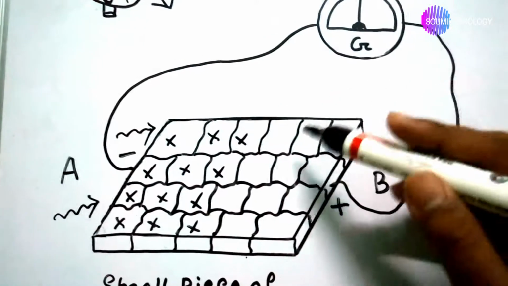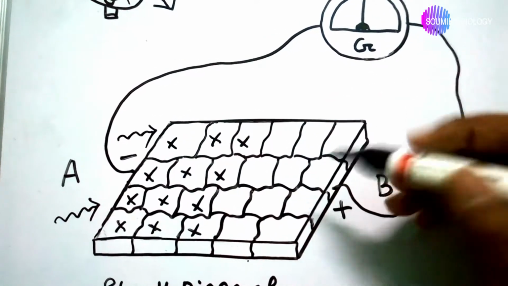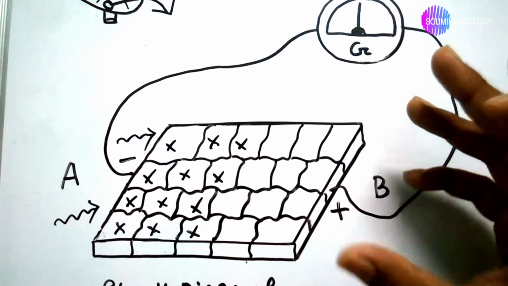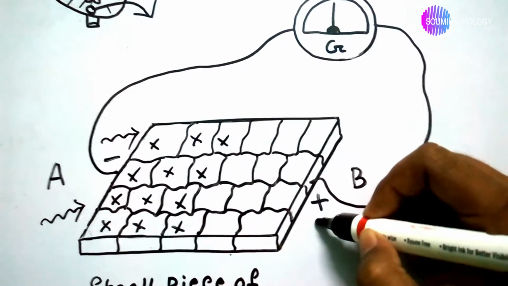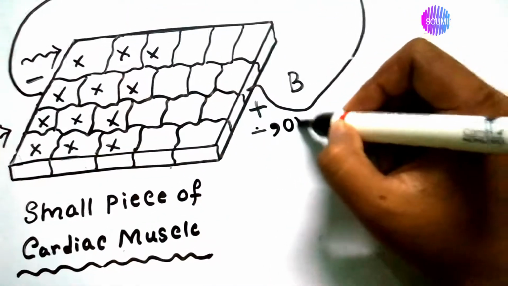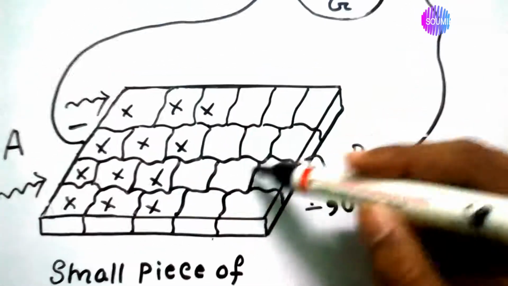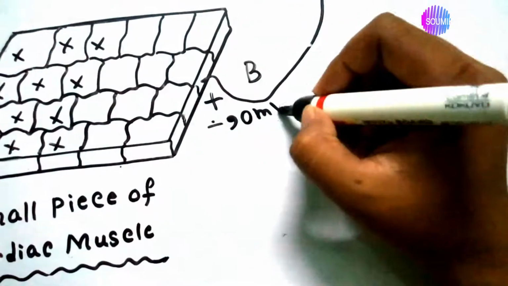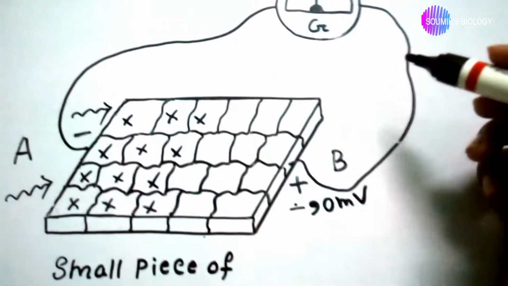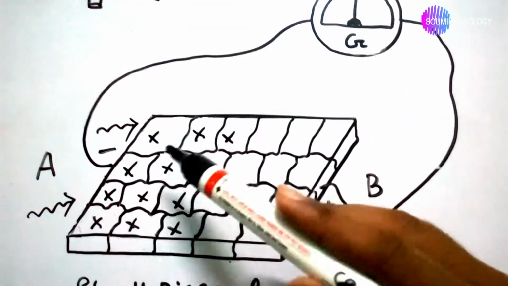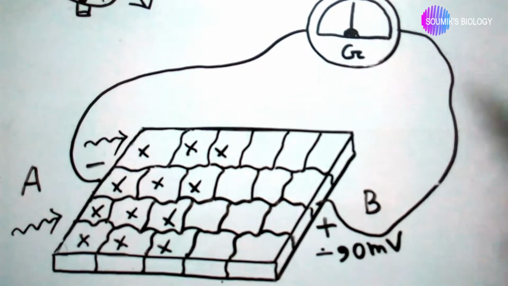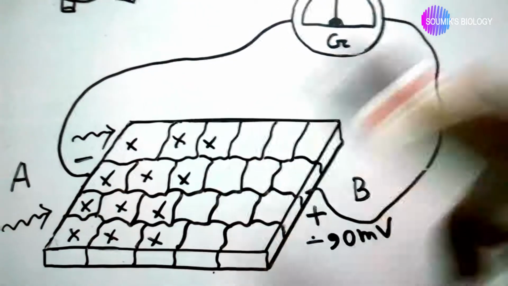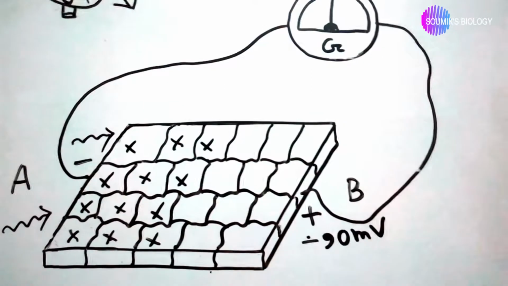Okay, so we can tell that in this position the cells have minus 90 millivolt, because in this position the cells are in resting state. But in this position they gain positive intracellular charge.